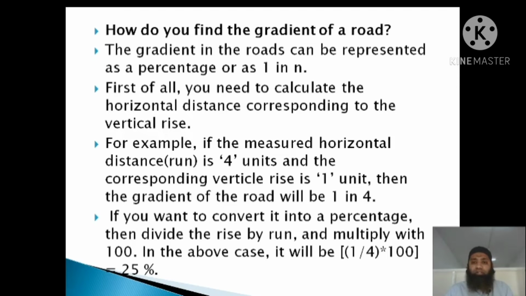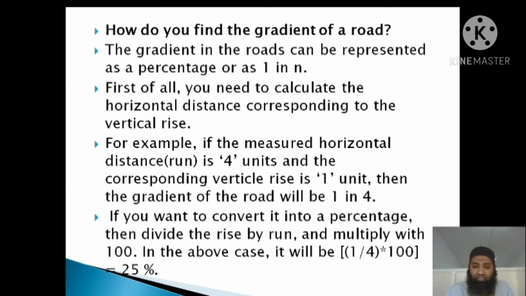The gradient in roads can be represented as a percentage or as 1 in n. First of all, you need to calculate the horizontal distance corresponding to the vertical rise. So basically, we first have to decide what type of road it is, whether a single road or a double road, one way or two way, and what type of pavement it is. Depending on that horizontal distance, we go for the rise, how much vertical rise should be provided.